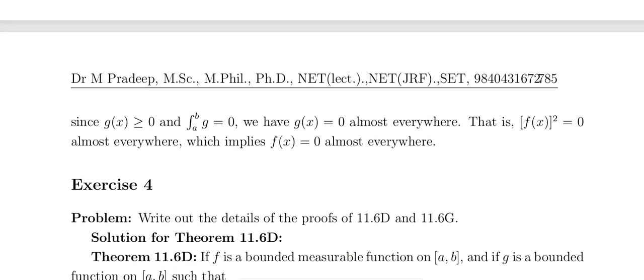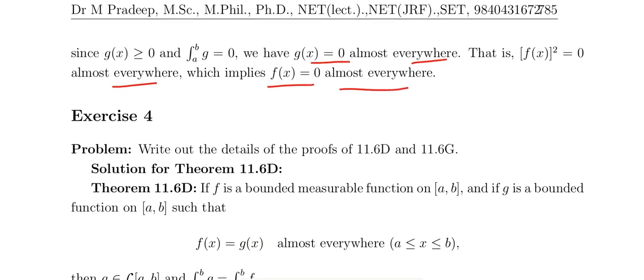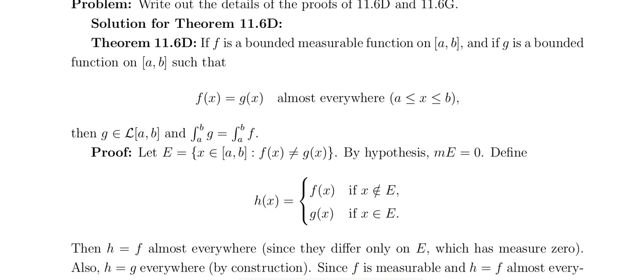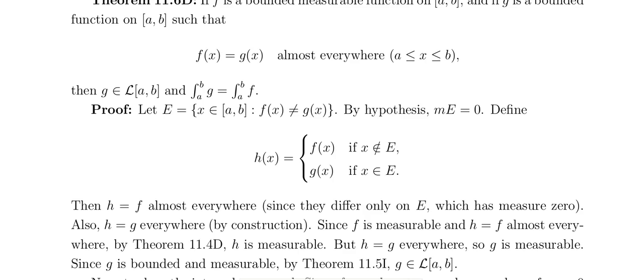So from this, what is the conclusion? That g of x equals 0 almost everywhere. So f of x whole square equals 0 almost everywhere, which implies that f of x equals 0 almost everywhere. That is of course. Okay.